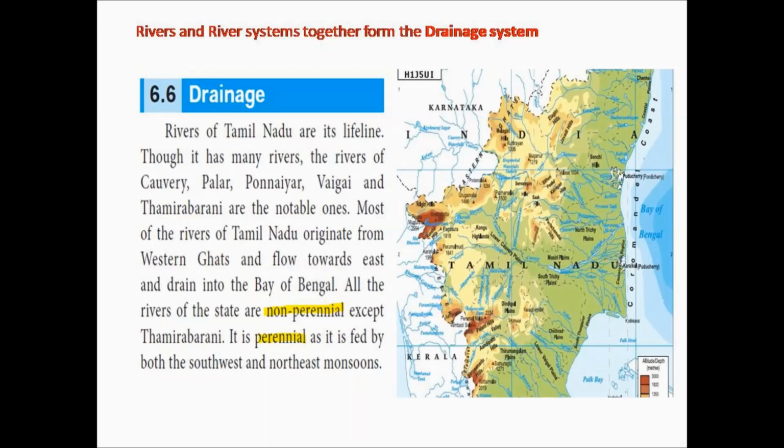All the rivers of the state are non-perennial except Tamarabarni. Here non-perennial means the rivers are periodic in nature and do not flow throughout the year. So all the rivers are non-perennial, but river Tamarabarni is perennial because it receives rain in both the southwest and northeast monsoon season. So therefore it is a permanent river that flows throughout the year.